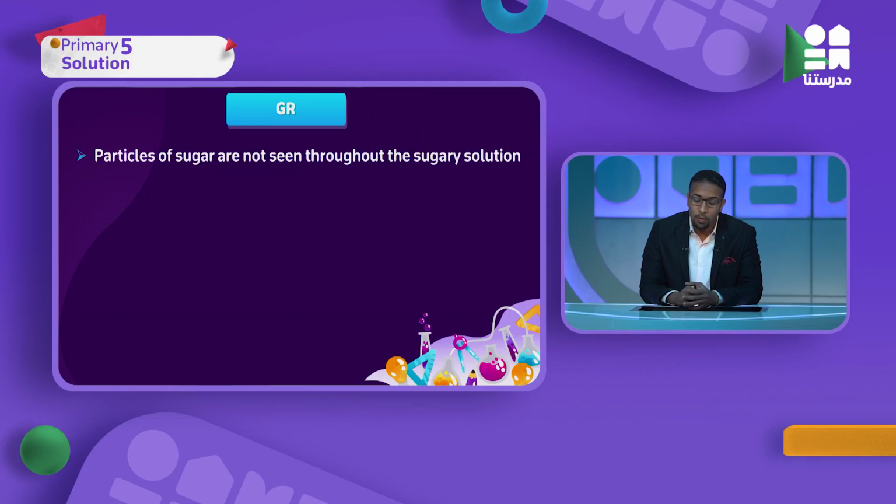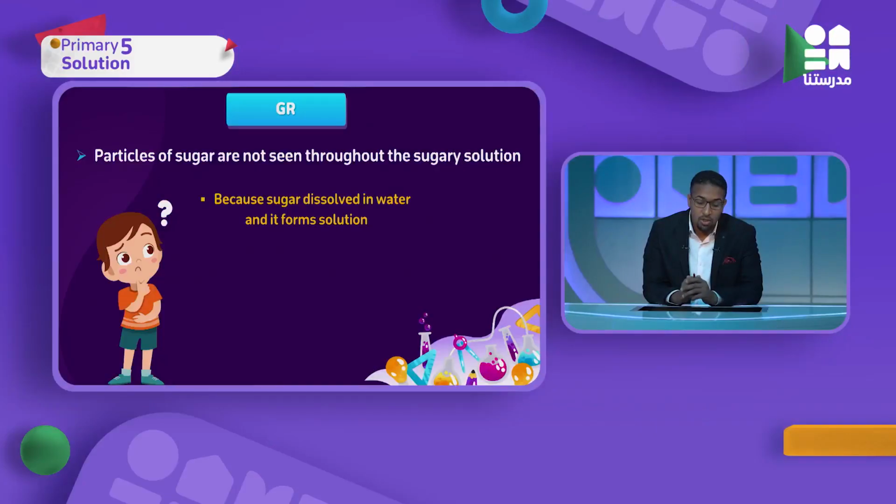Here is a question. Give reason: particles of sugar are not seen throughout sugary solution. Why can we not see sugar in sugary solution? After we put sugar in water and stir, we form a sugary solution. Sugary solution means sugar in water. مية فيها سكر اسمها محلول sugary solution. تمام؟ طيب ليه مش شايفين جزيئات السكر؟ Why can we not see particles of sugar? That is because sugar dissolved in water and it forms a solution. Because it's dissolved and disappears and forms a solution.